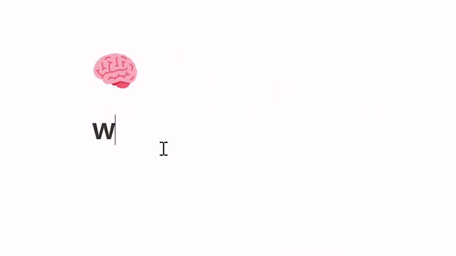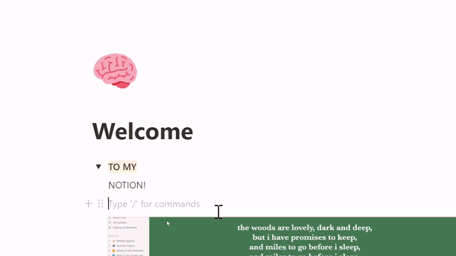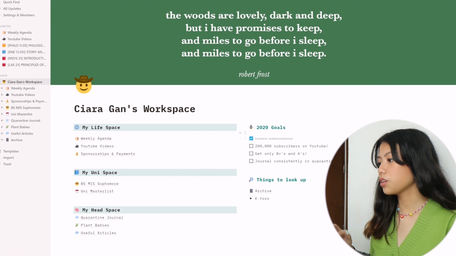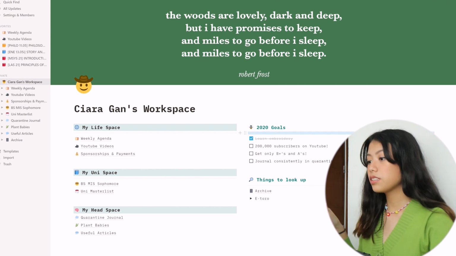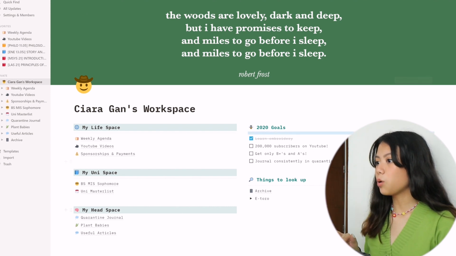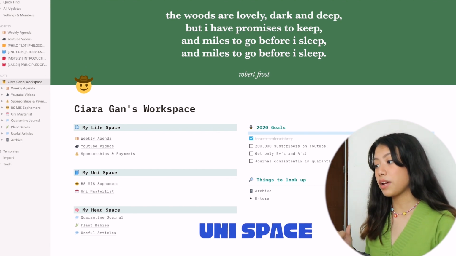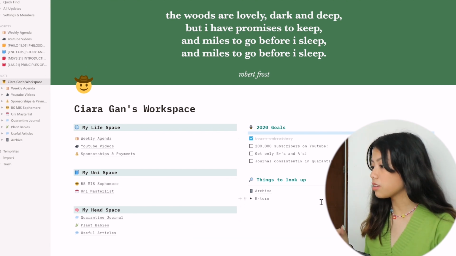So right now, let's go to the screen recording. Here's a quick run through of my workspace. It's called Keeyara's workspace. This is my whole life basically. So I have my life space, my uni space, my headspace, my 2020 goals, and things to look up.